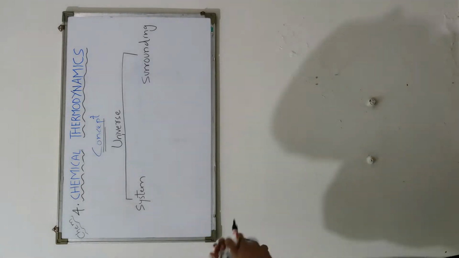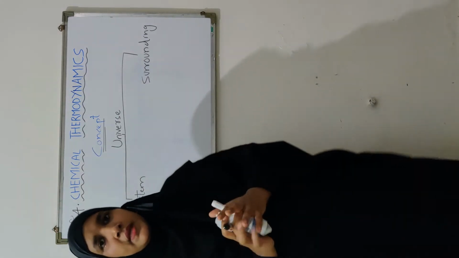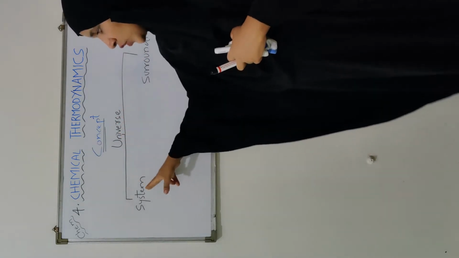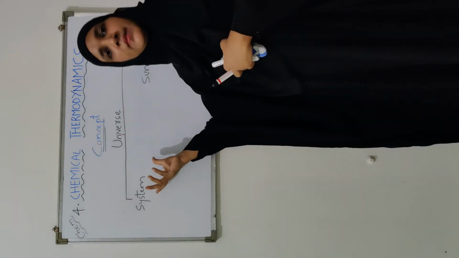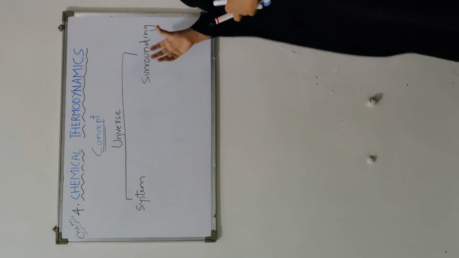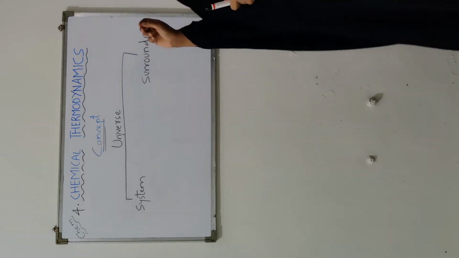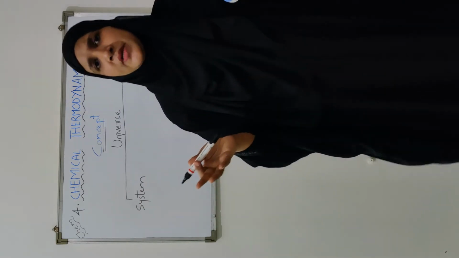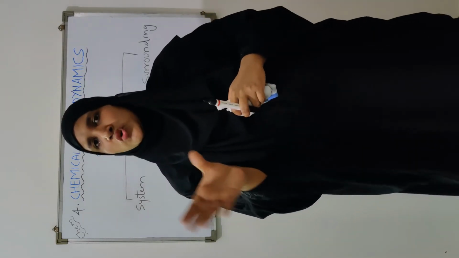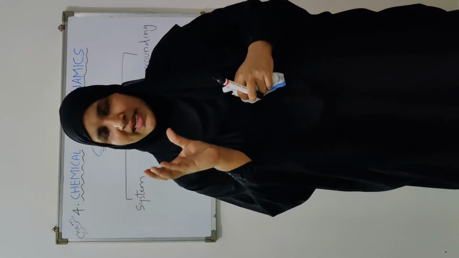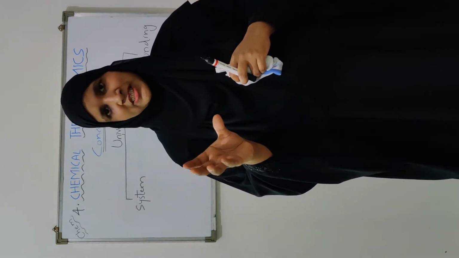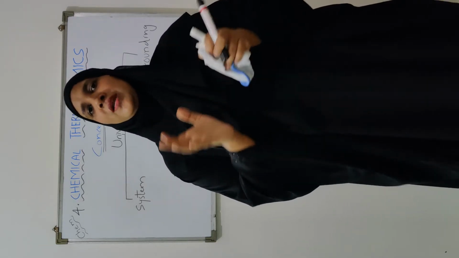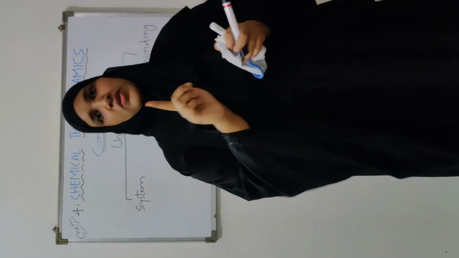Now what is the concept of thermodynamics? According to thermodynamic concept, the universe is divided into two parts. One part is termed the system and the other part is termed the surrounding. Now let us understand what a system is. System is very simple to understand. Whatever portion of the universe you have selected for doing your thermodynamic study is your system. It can be a small system or a large system, but still a macroscopic system.